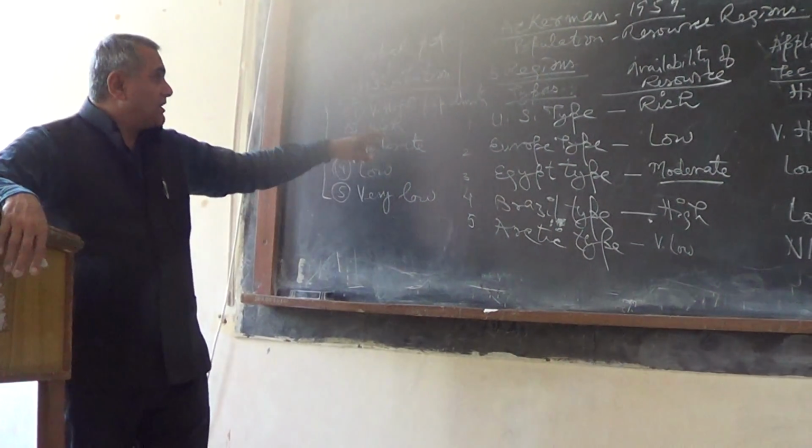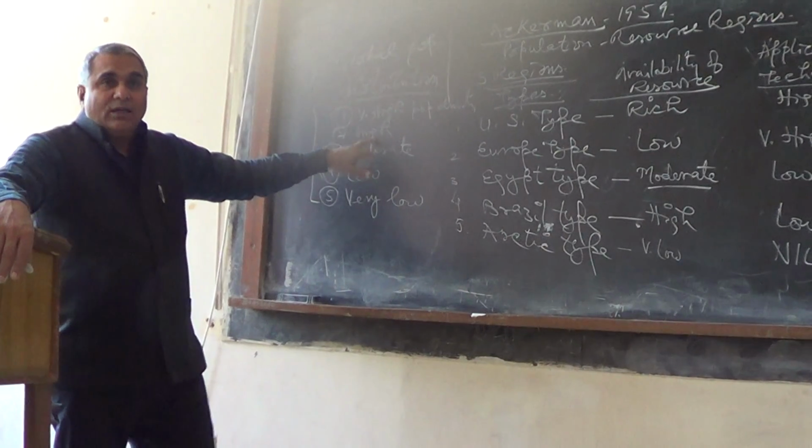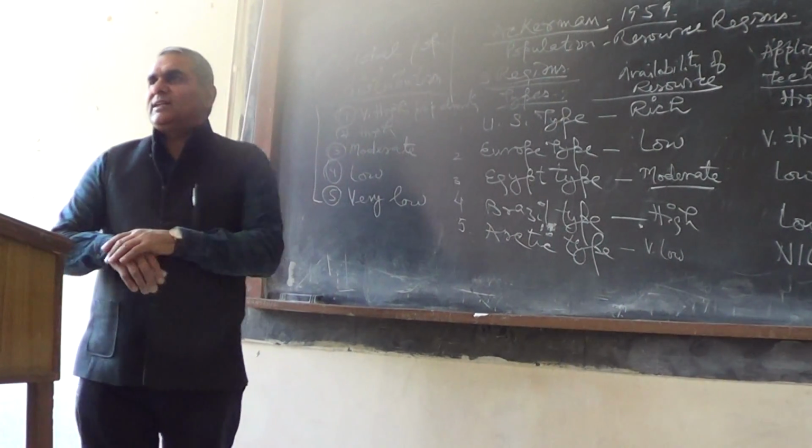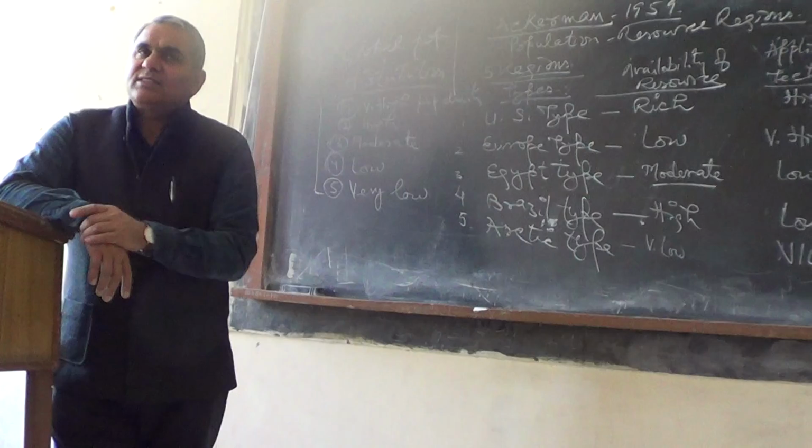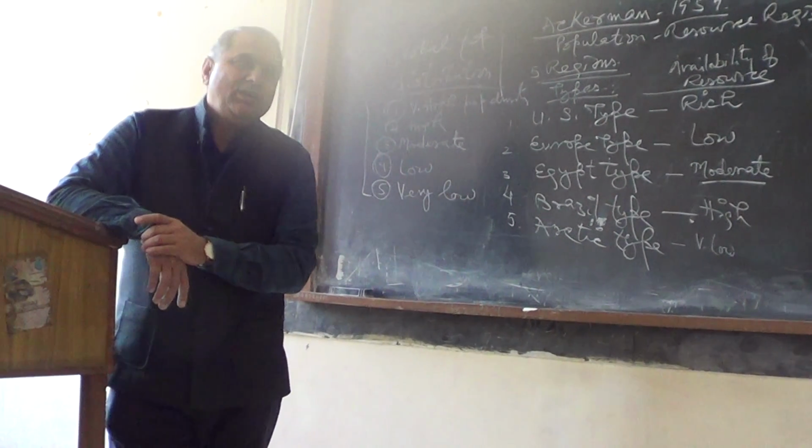So apart from that, the second category is high population density region. High population density where climate is suitable.